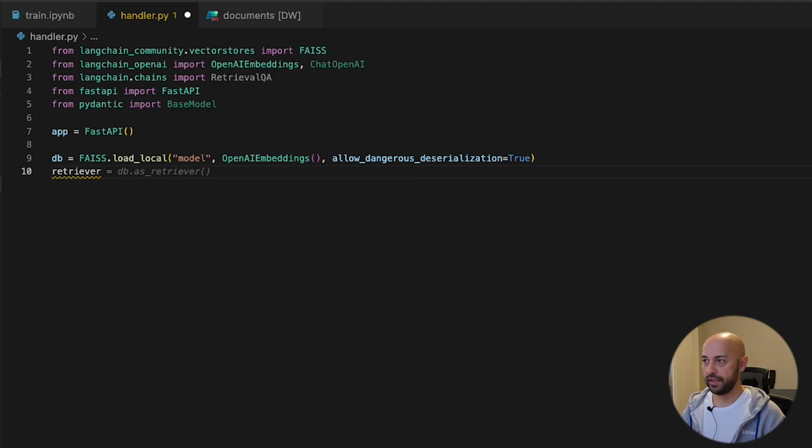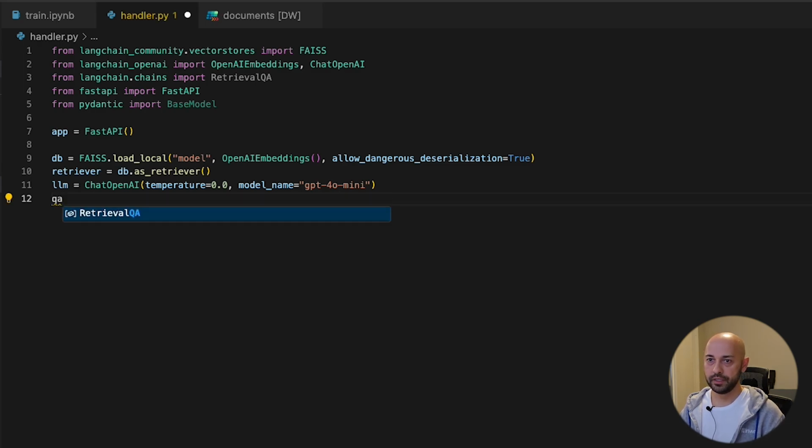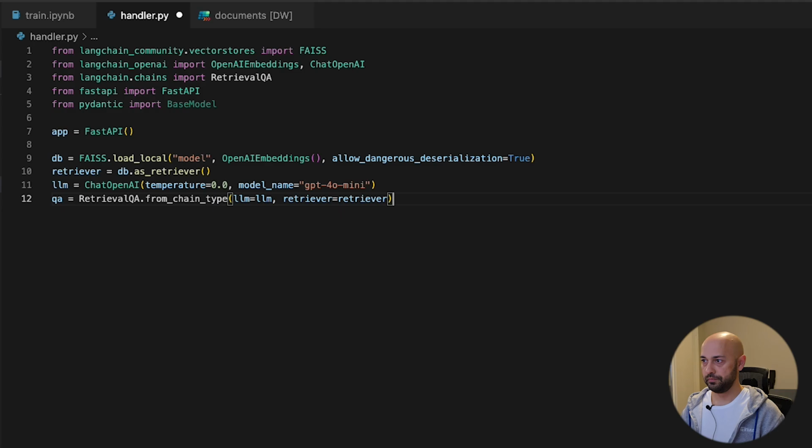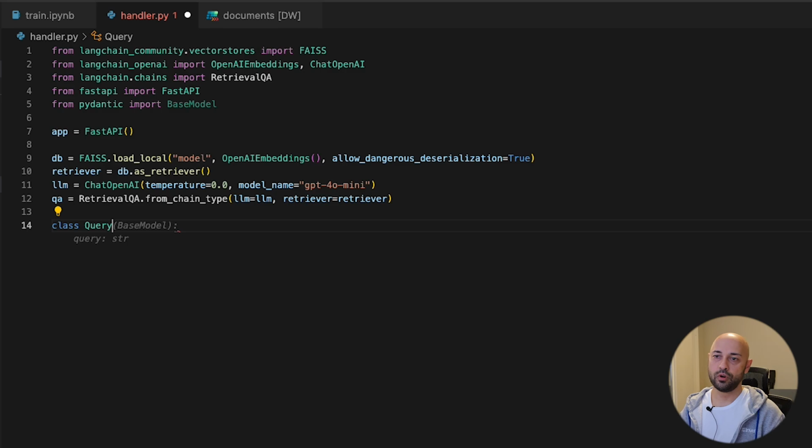Retriever, as retriever. Then we have to do LLM. Yep, correct. Then we do QA. Yep. Now we have to declare our call payload.